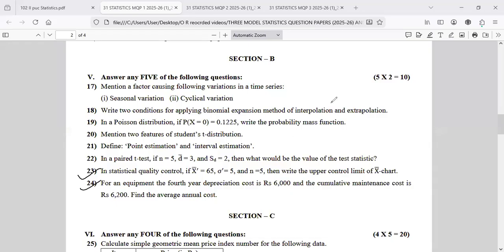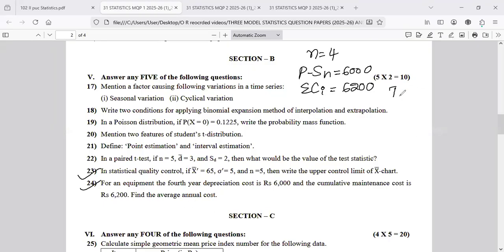The equipment of fourth year, so n is equal to 4 is given. Depreciation cost P minus S of n is given as 6,000. Cumulative maintenance cost, that is summation of Ci, is 6,200. Find the average annual cost.